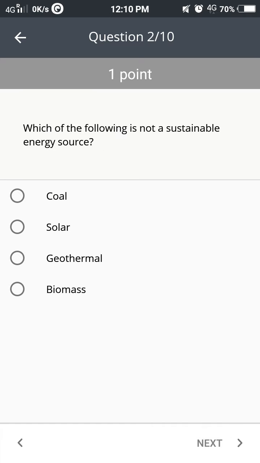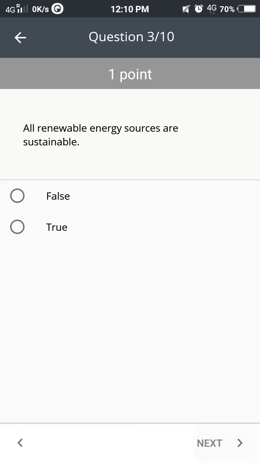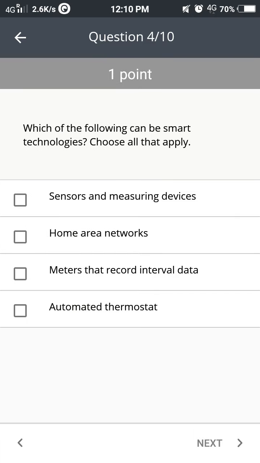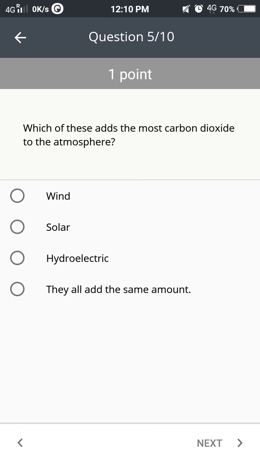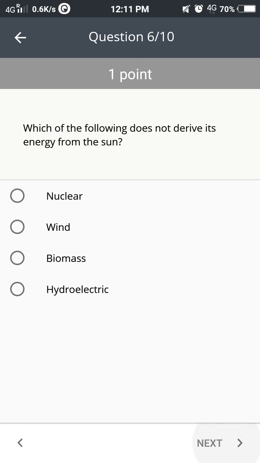For the next one it says which of the following is not a sustainable energy source? Definitely coal. All renewable energy sources are sustainable. The answer is true. Which of the following can be smart technologies? It is sensors and measuring devices, home area networks, meter interval records, and automated thermostat. That is all of the 4. So which of these adds the most carbon dioxide to the atmosphere? The answer is they all add the same amount.